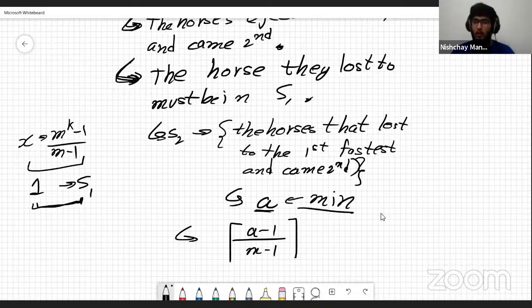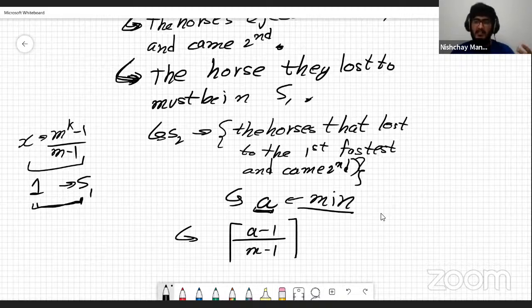So we want the winner horse to have had as few races as it could have. But we don't know which one is going to be the winner horse. It can be any one of the horses. So we want all of the horses to have the minimum number of races they can have. No matter which horse comes first, A, the number of horses that lost to the first fastest and came second, is going to be minimum.